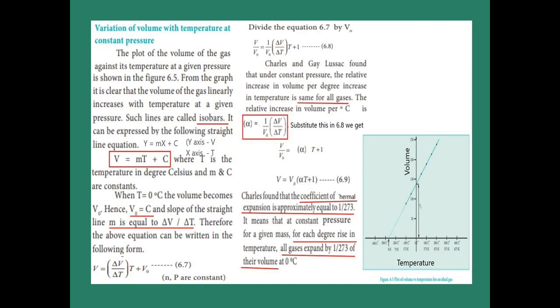The coefficient of thermal expansion was found by Charles to be approximately 1 divided by 273. It means that at constant pressure for the given mass, for each degree rise in temperature, all gases expand by 1 divided by 273 of their volume at 0 degree Celsius.